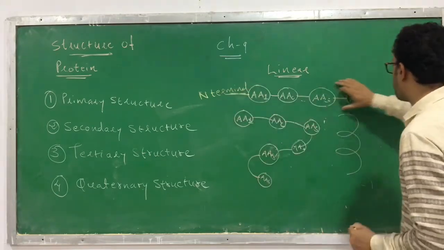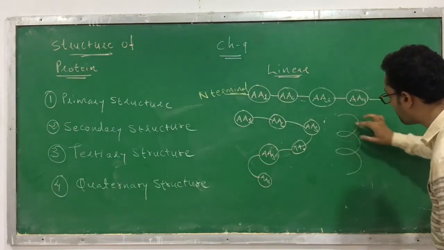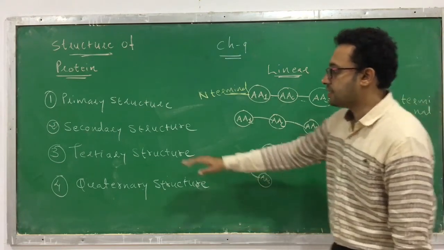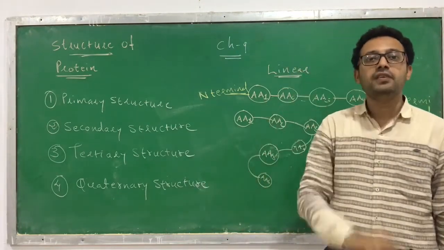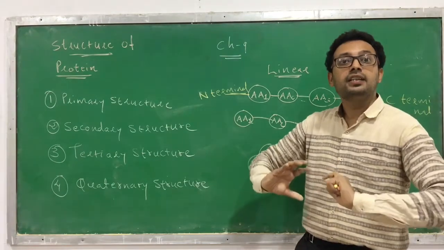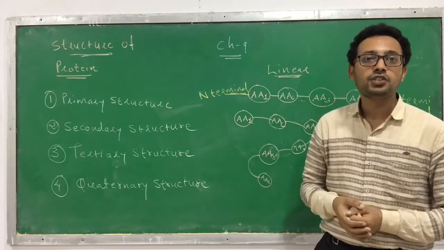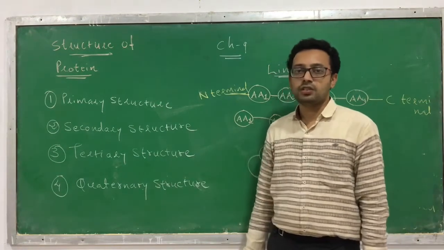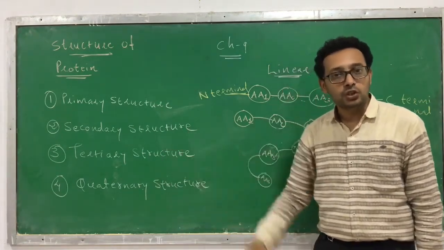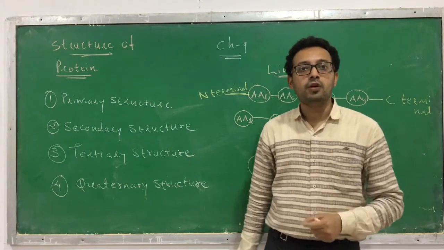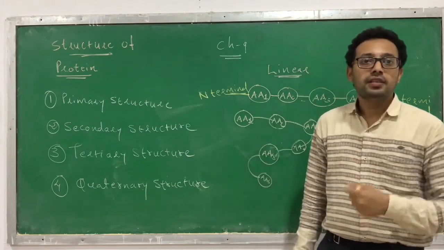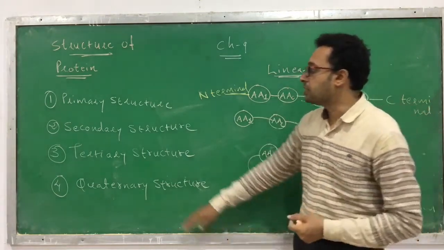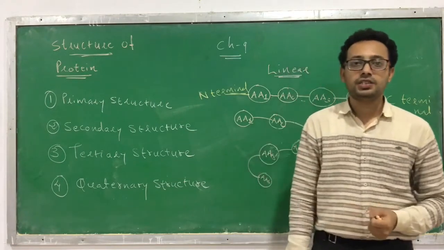This is one polypeptide chain, and similarly this is also one polypeptide chain. In tertiary structure, there is only one polypeptide chain and its 3D arrangement. Here a few other bonds also play a role, like ionic bond, hydrogen bond, disulfide bond.